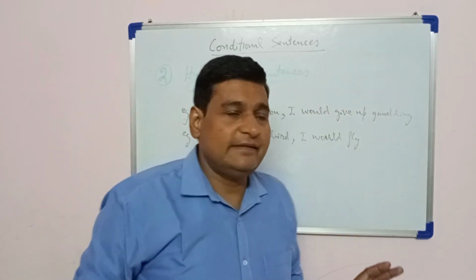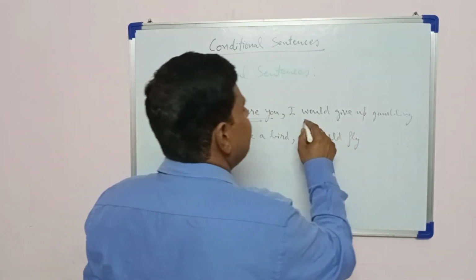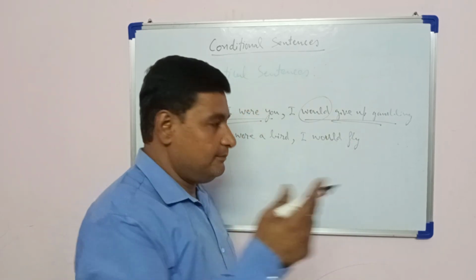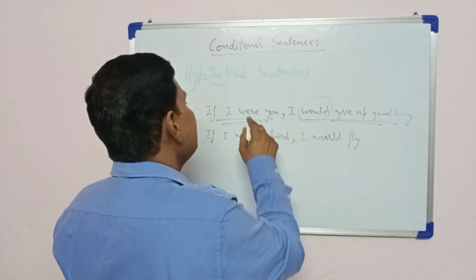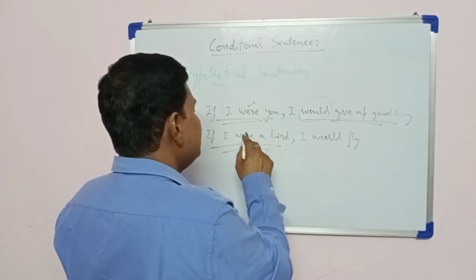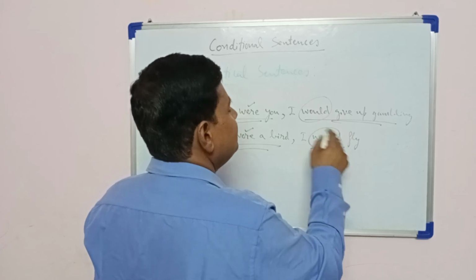Here you can easily see, if I were you, this is the subordinate clause, I would give up gambling. So here we are using would in the principal clause, and simple past is used in the subordinate clause. Similarly, if I were a bird, I would fly. Here we are again using would.